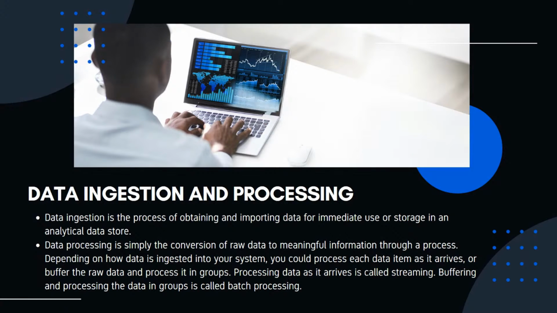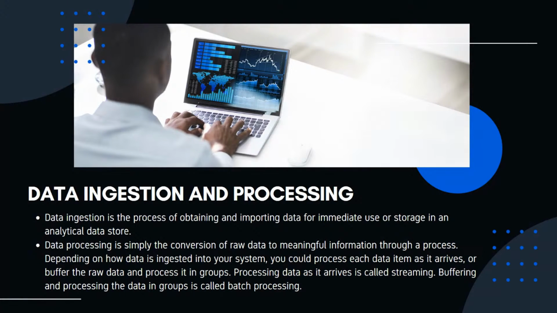Now further it can be divided by different techniques that we have. It completely depends on the way your data is being ingested to the further steps. We basically have two techniques, stream processing and batch processing.